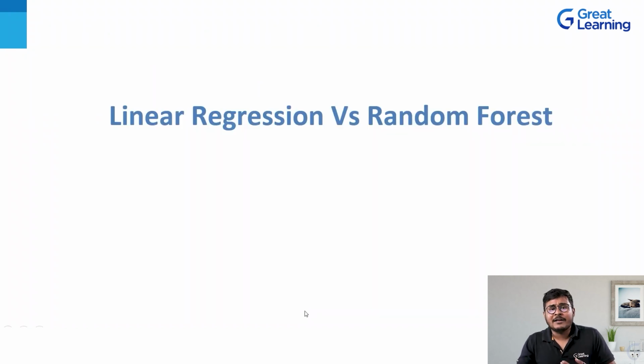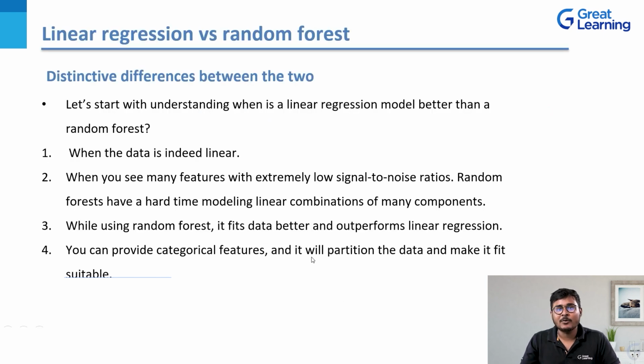Now I'll move on to the next topic and see the distinctive differences between linear regression and random forest. So let's look at each one of them comprehensively. Let's start with understanding when a linear regression model is better than a random forest. Well, when your data is linear. As the name itself says, linear regression, the quantifiable relationship between the x and y variables is a linear graph.